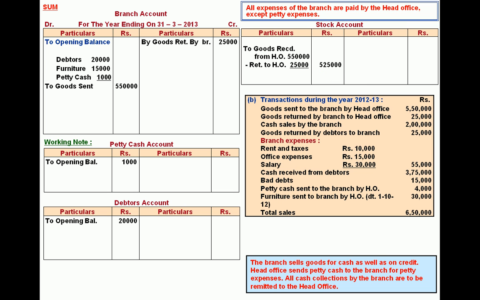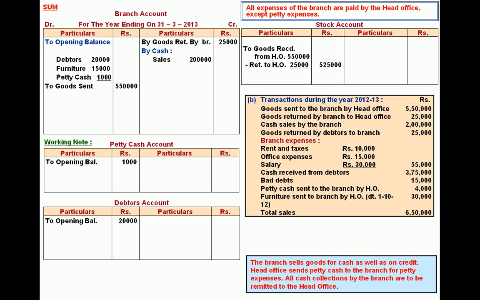Cash sales by the branch. Now this is a transaction between branch and customer, but the branch is given an instruction to remit cash daily. So cash sales proceeds are remitted by branch to HO. So branch is a giver of cash of 2 lakhs. Branch account is credited for that. Cash account debit to branch account.